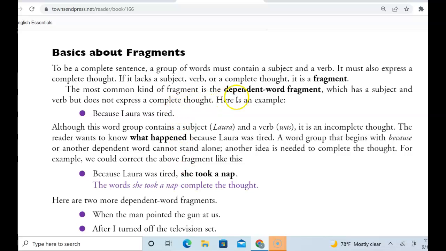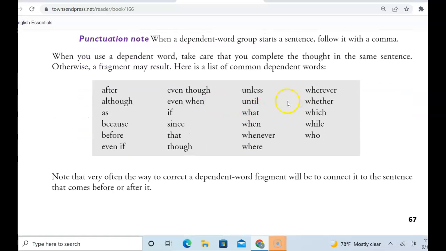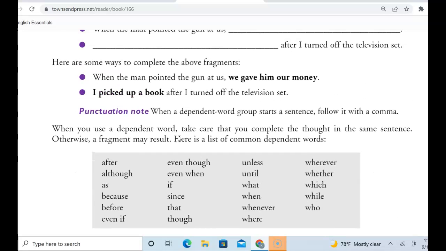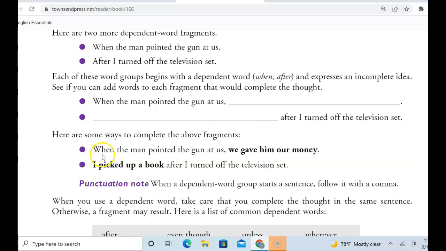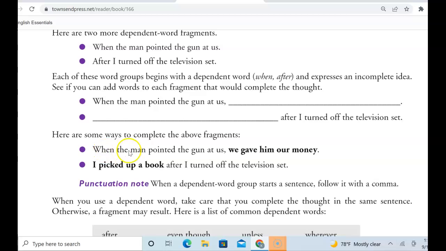So the first ones we're going to look at are the dependent word fragments. What that means is, usually if you see a sentence starting with these words, they are going to start dependent clauses. That means they're dependent on an independent clause. I know that it's kind of wordy, but let's take a look up here. So let's say when. When is one of these words here. When the man pointed the gun at us, comma, we gave him our money.